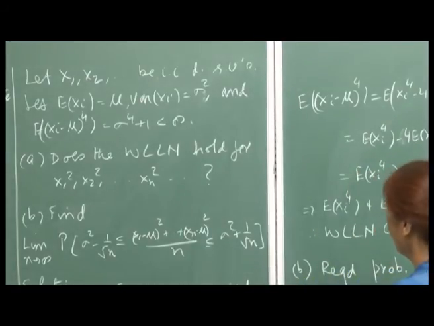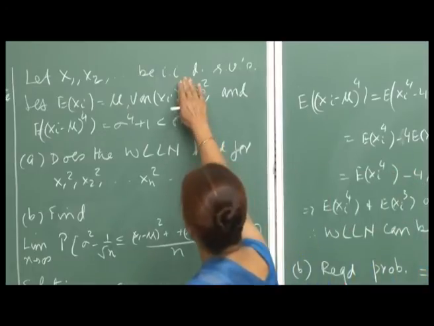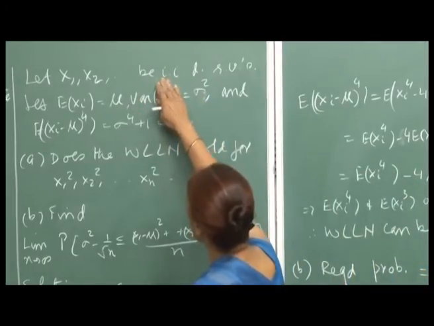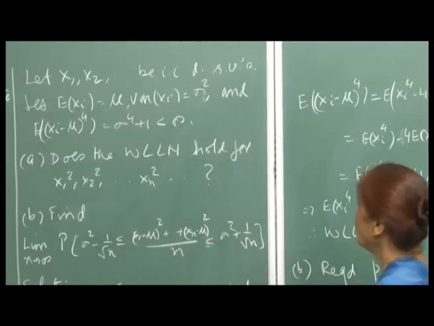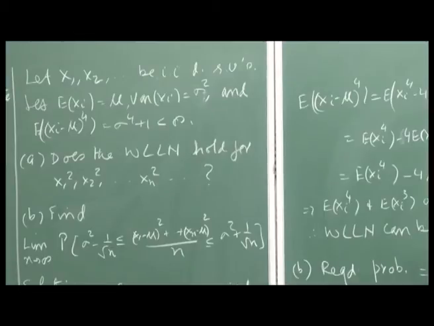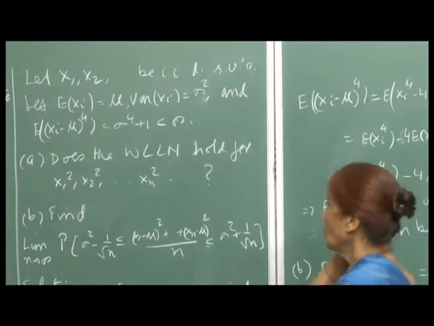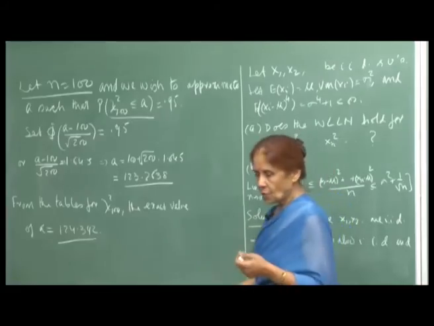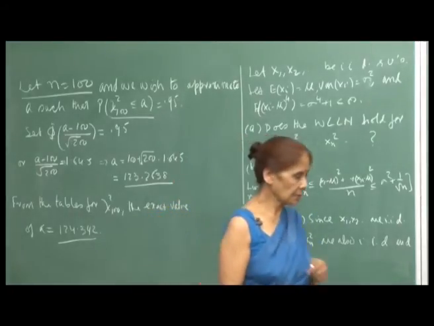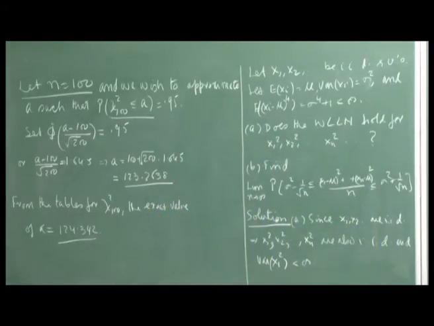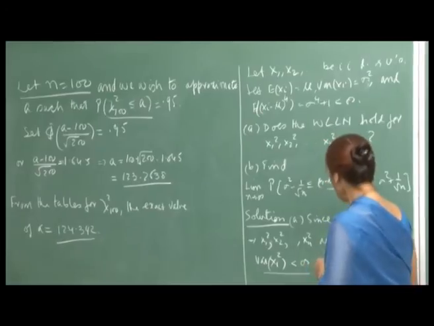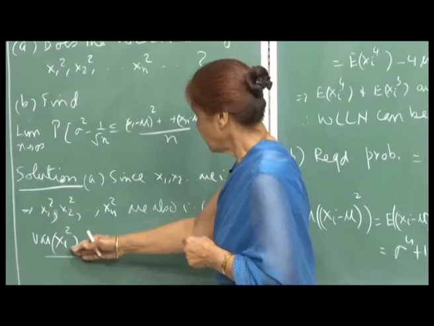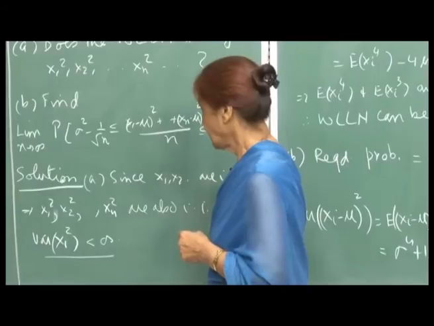The weak law of large numbers holds for X1, X2, ..., Xn, because your variance and mean are finite. Now the question is whether the weak law of large numbers holds for X1 square, X2 square, and so on, the sequence of squared random variables. For answering part A, I need to say that the variance of each Xi square is finite.